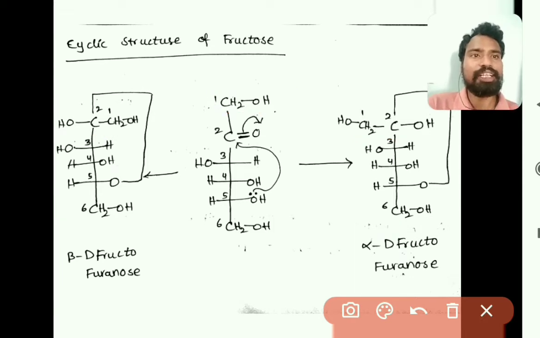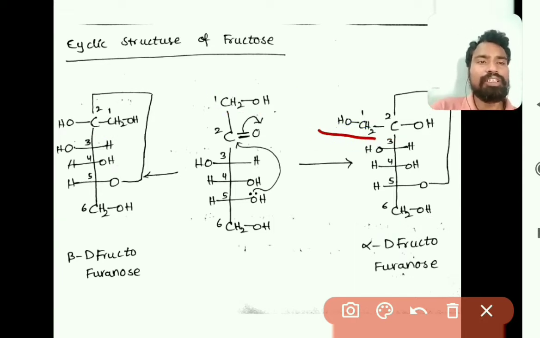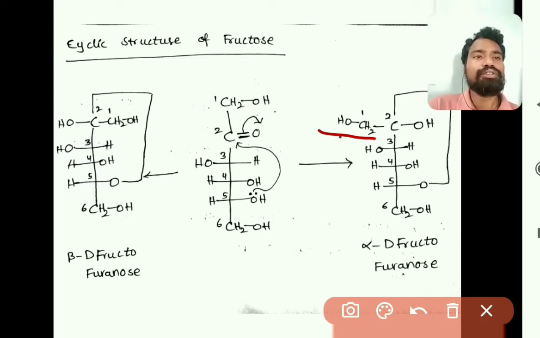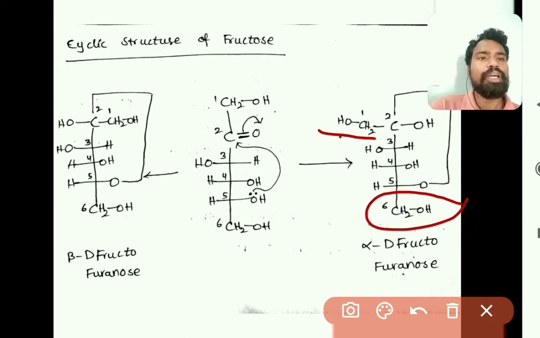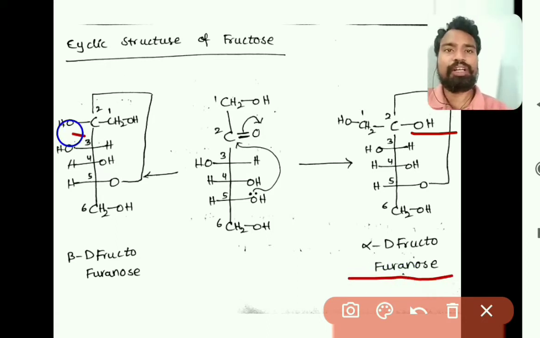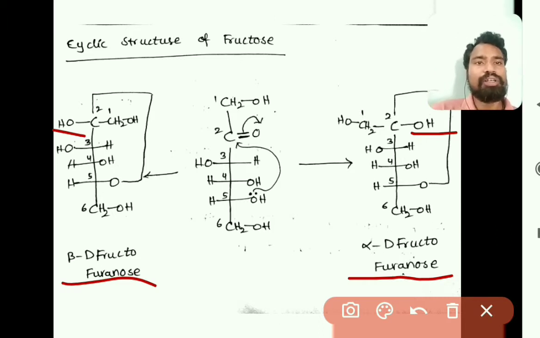If you observe the cyclic structure, the first carbon is not in the cycle; the first carbon attached to the second carbon is CH2OH, and the fifth carbon also has one more CH2OH. Here the OH group at the right side is alpha D fructofuranose, and the OH group at the left side is beta D fructofuranose.